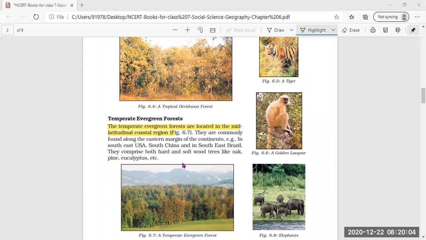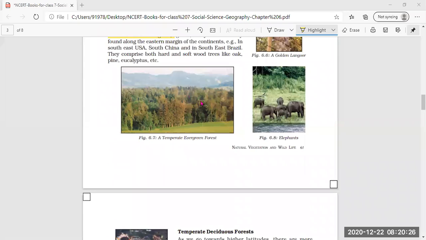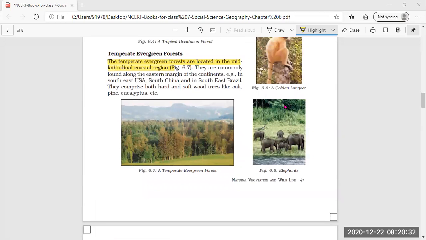They comprise both hard and softwood trees like oak, pine, eucalyptus, etc. That means both hardwood as well as softwood trees are found in this temperate evergreen forest, consisting of oak trees, pine trees, and eucalyptus. Eucalyptus is also a type of tree. Here is the picture of a temperate evergreen forest.